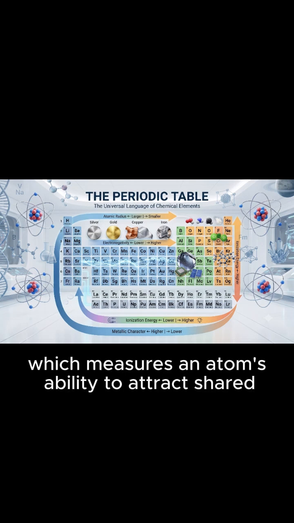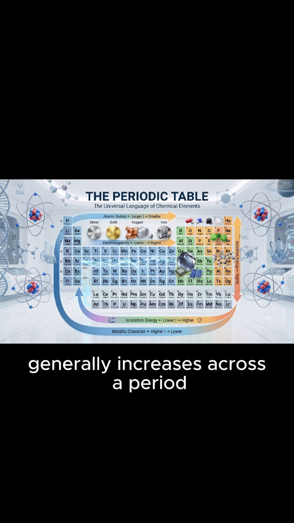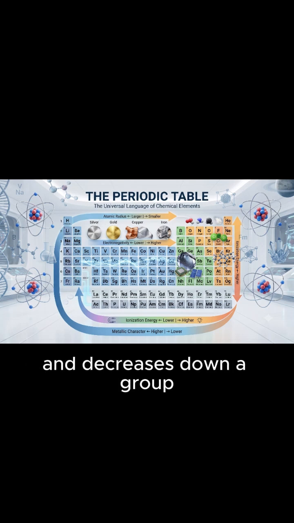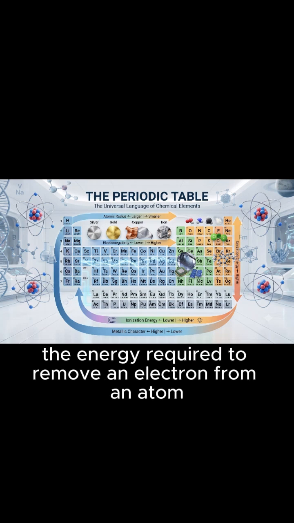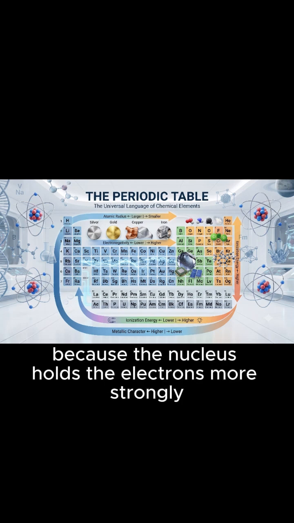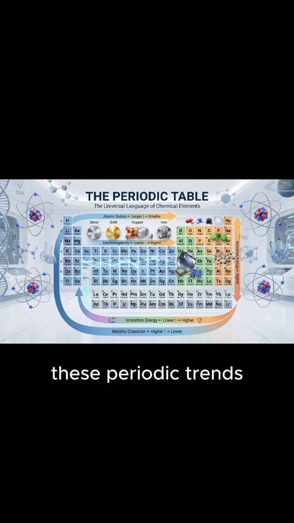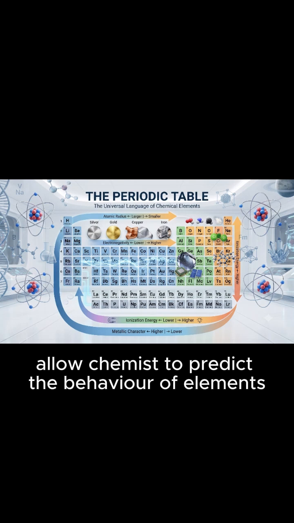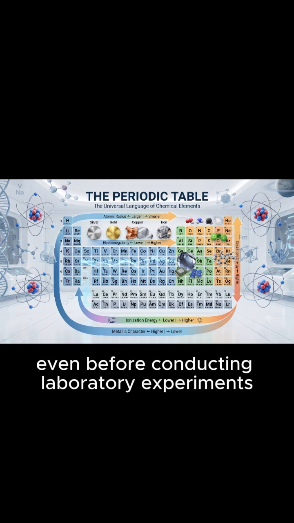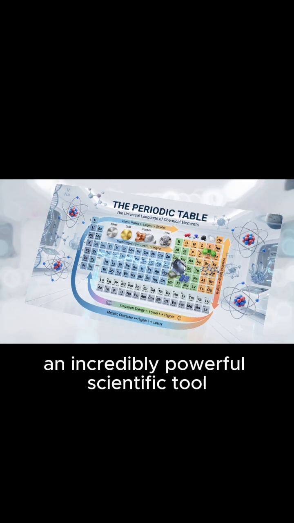Electronegativity, which measures an atom's ability to attract shared electrons in a chemical bond, generally increases across a period and decreases down a group. Ionization energy, the energy required to remove an electron from an atom, follows a similar trend. It generally increases across a period because the nucleus holds the electrons more strongly, and decreases down a group due to increasing atomic size. These periodic trends allow chemists to predict the behavior of elements even before conducting laboratory experiments, making the periodic table an incredibly powerful scientific tool.